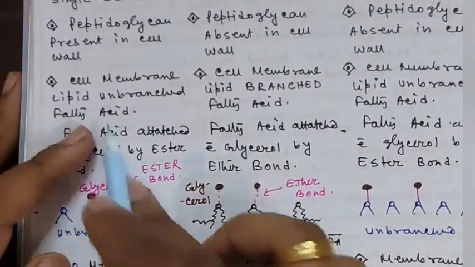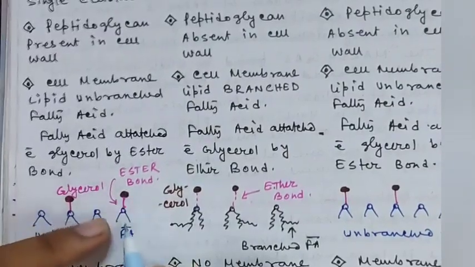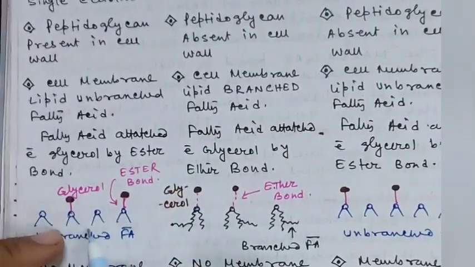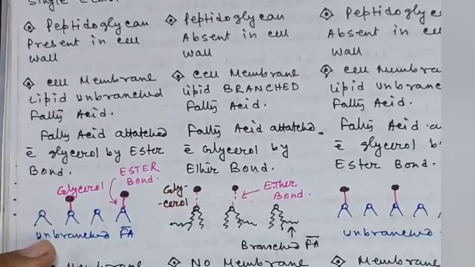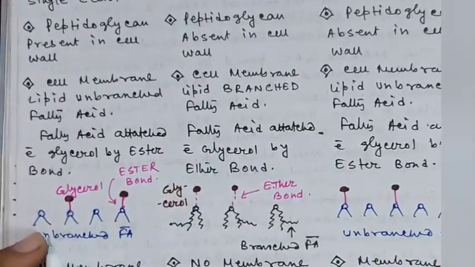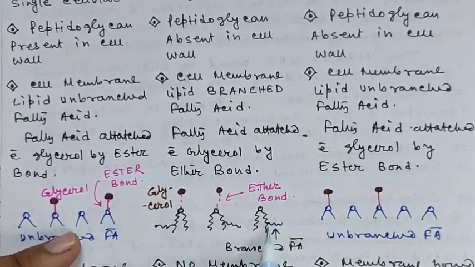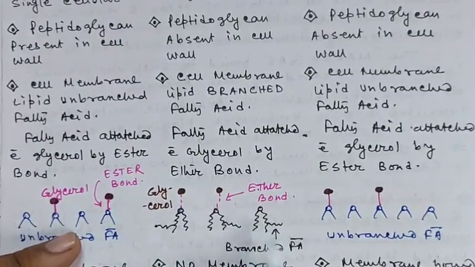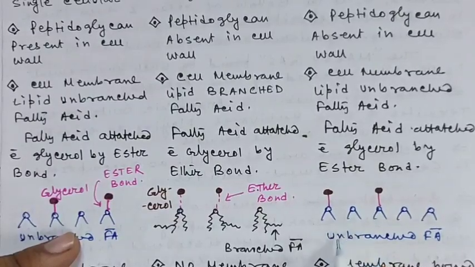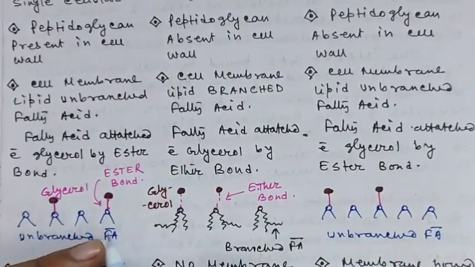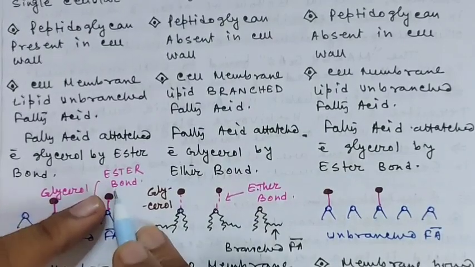And you know, the cell membrane is made up of lipid, and the lipid is made up of fatty acid and glycerol, but the lipid structure is different in different types of domain. In the case of bacteria, the fatty acids are unbranched. In the case of Archaea, the fatty acids are branched in their plasma membrane, and in Eukarya, you can find unbranched fatty acid, and the fatty acid is joined with glycerol, and this will form the lipid.